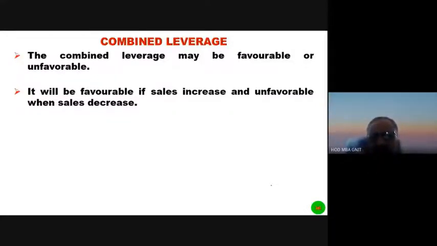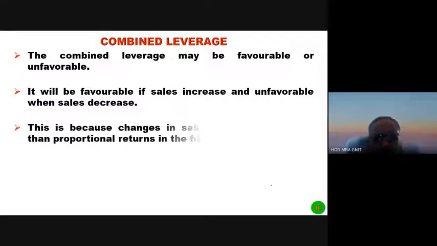It would be advantageous to the shareholders, advantageous to the business firm. If sales decrease, since there are fixed costs and fixed interest charges, they must be paid by the business. Even though sales decrease, since fixed costs have to be paid, there would be less profits, so there would be disadvantages to the business firm as well as shareholders.